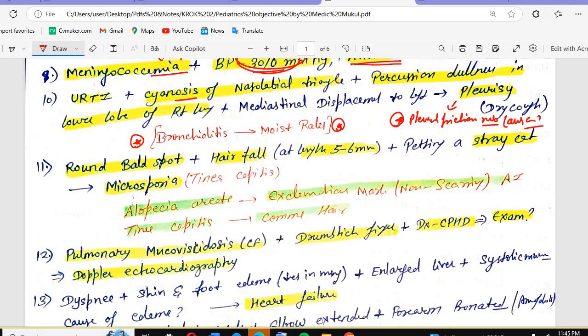Round bald spot plus hair fall at the length of 5 to 6 mm, petting a stray cat. What is that? Microsporia. So microsporia is also tinea capitis.